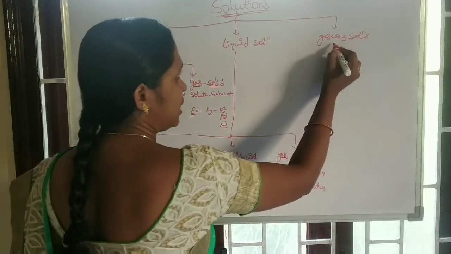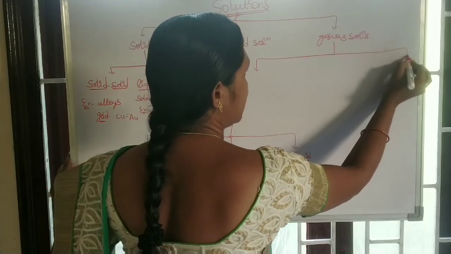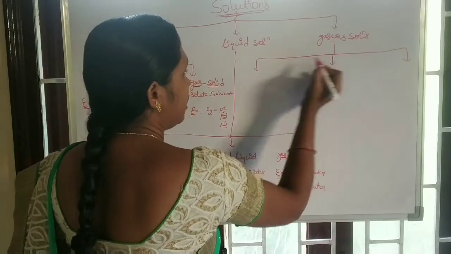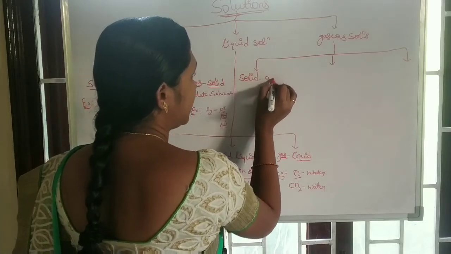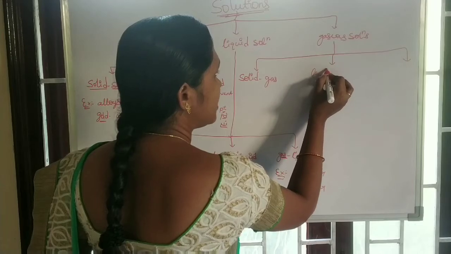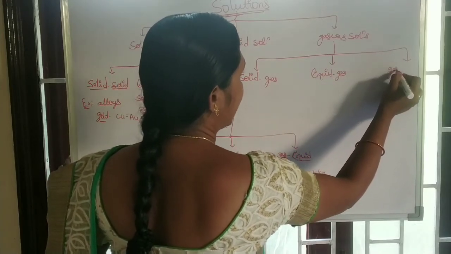And see the gaseous solutions. These are also further classified into three types: solid in gas, liquid in gas, and gas in gas.